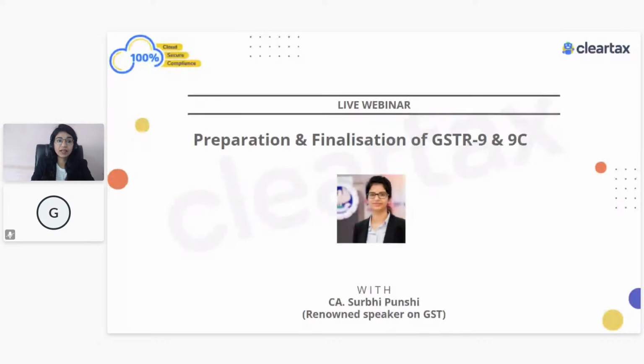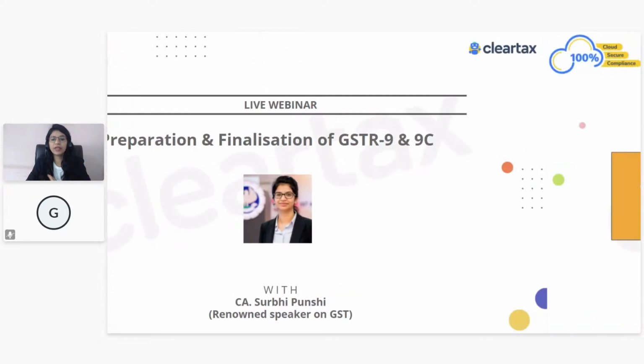And we should understand all the checklist and all the complications which we are going to face while preparing 9C. And also before that, we have to see whether all the adjustments which were required were part of GSTR-9 or not, right? But let's first understand the basics and then we'll go into detail.